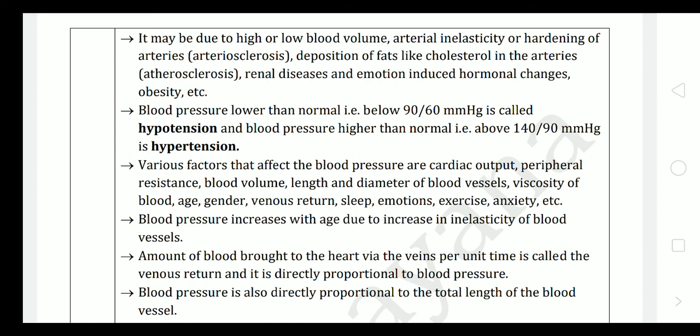Blood pressure lower than normal, that is 90/60 mmHg, is called hypotension, and blood pressure higher than the normal value, that is above 140/90 mmHg, is hypertension.